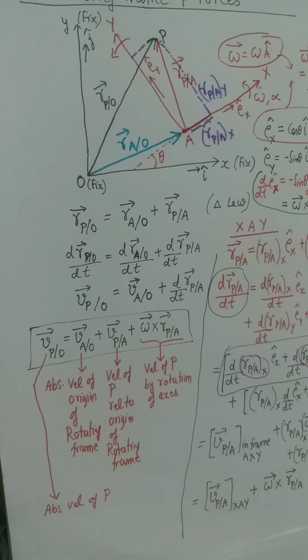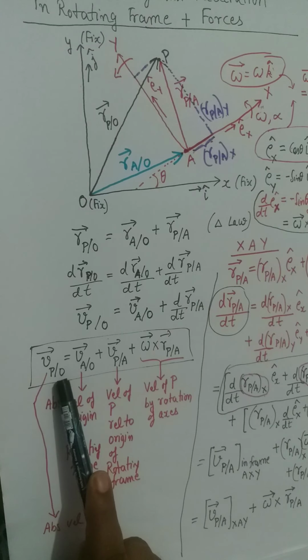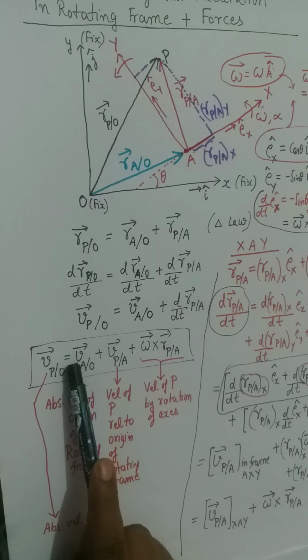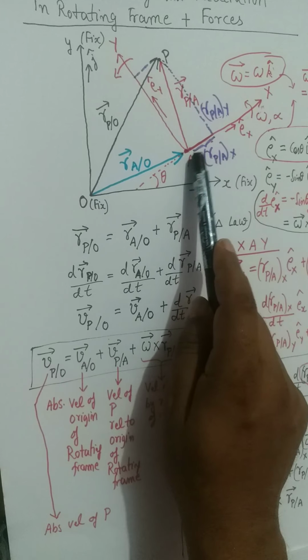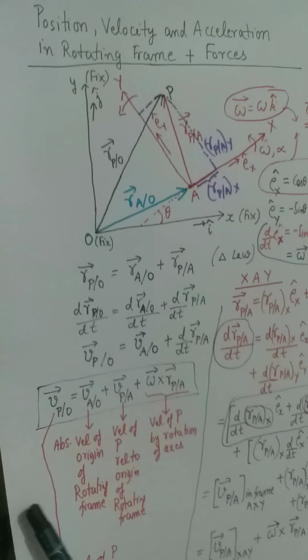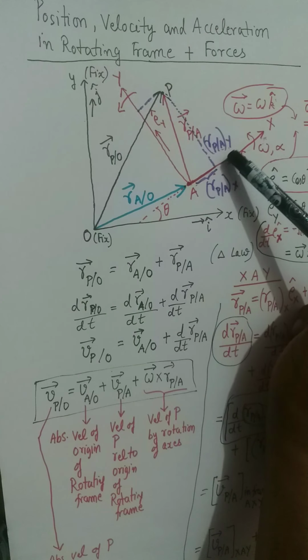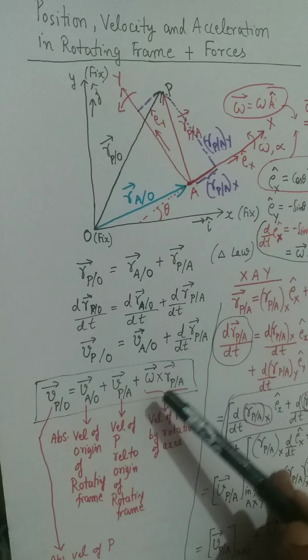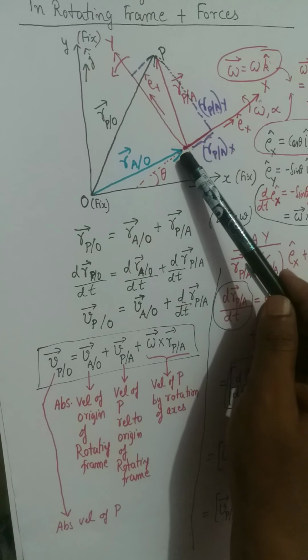So this is how you can establish a relation between the absolute velocity of the particle and the velocity of the particle measured from a rotating frame. I repeat my working: the absolute velocity of the particle in the fixed frame is equal to the absolute velocity of the origin of the rotating frame, plus the velocity of particle P, the component of velocity of particle P relative to these coordinate axes, and then omega cross R, the position of the particle relative to this origin.